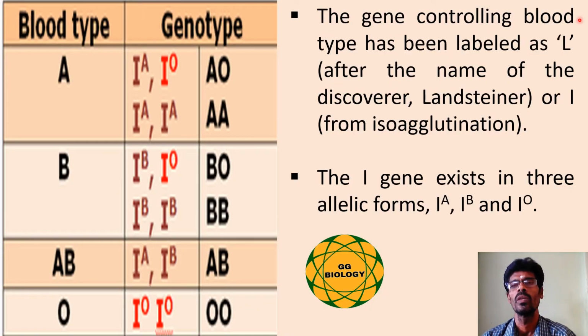The gene controlling blood type has been labeled as L after the discoverer's name, Landsteiner, or can also be represented as I. I stands for isoagglutination. So here the gene is represented as I. The I gene exists in three allelic forms, namely IA, IB and IO.